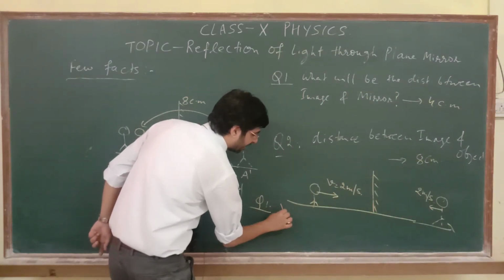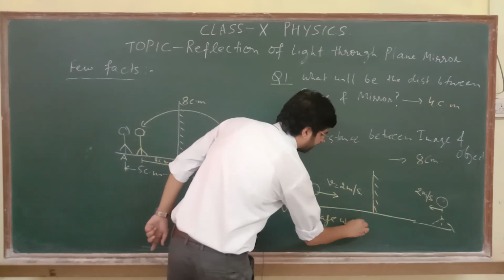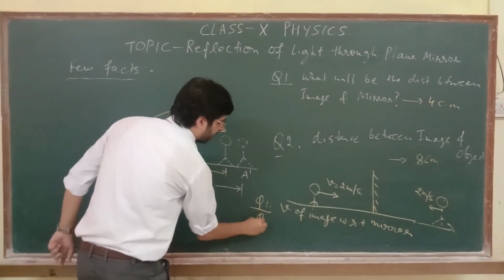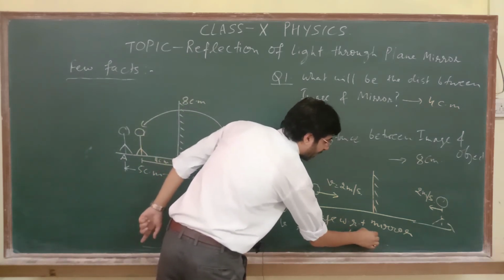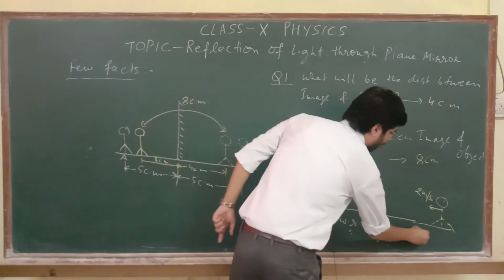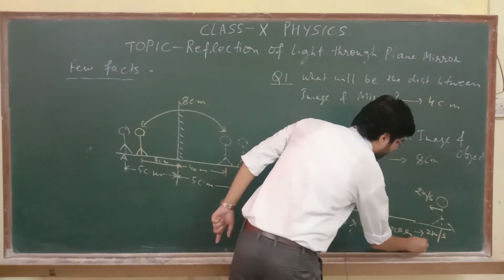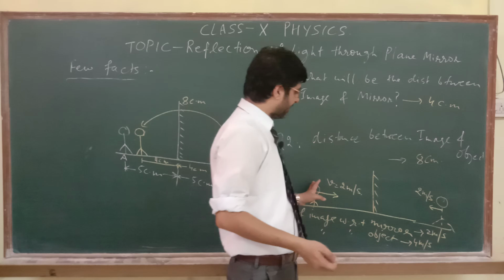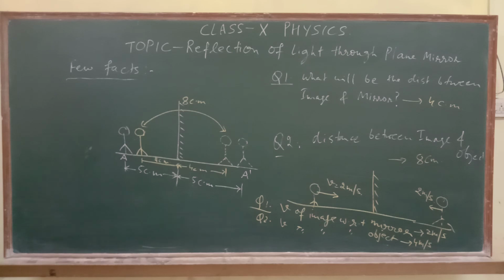The first question can be the speed of image with respect to mirror, and question 2 can be the speed of image with respect to object. The answer of the first question will be 2 meters per second only. The answer of the second question will be 4 meters per second only. Twice. Whatever the speed the object shows, the image will show twice with respect to the object. Fine.